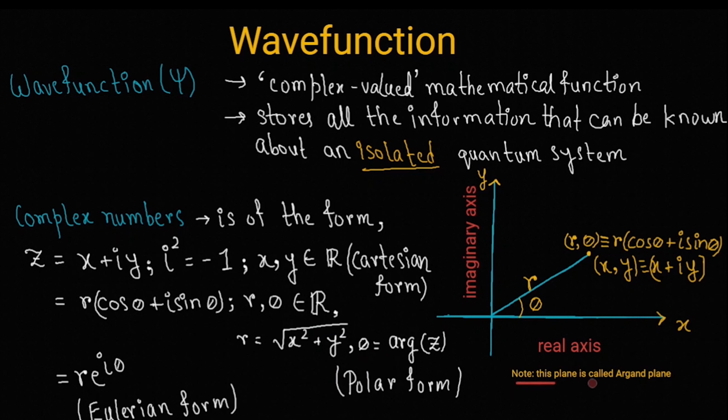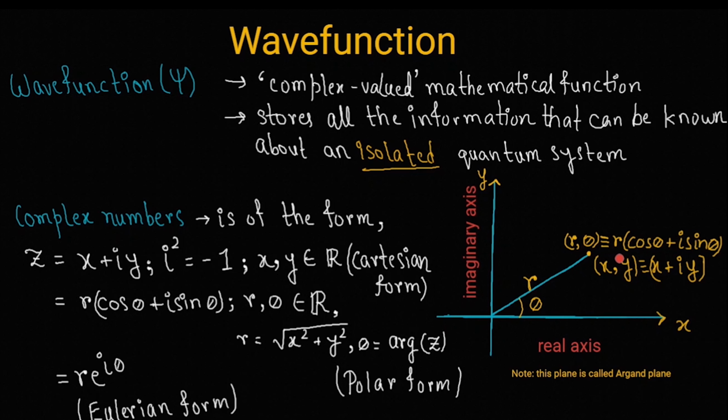The graph is plotted in the Argand plane, which consists of two axes, the real one and the imaginary one. Here the complex number z equals x plus iy is plotted, whose coordinates are (x, y). Let's transform it into polar form. The distance of the complex number from the origin is r, and the angle which it makes with the real axis is theta. So its polar coordinates are (r, theta).